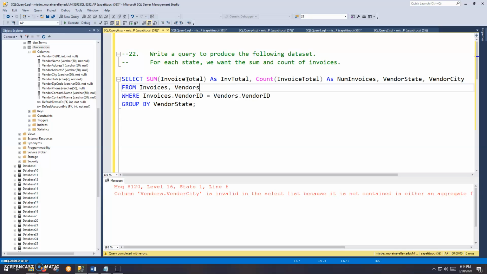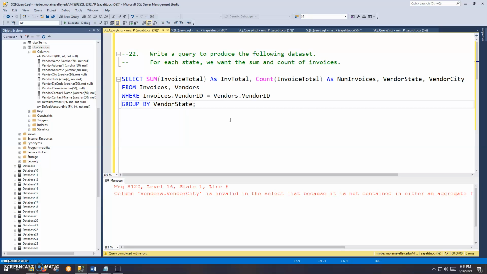They're not going to cause a problem. Aggregate functions are off the hook with regards to this type of issue. Vendor state is also okay because he's in the group by clause. But vendor city, if you have a run-of-the-mill column that's not an aggregate and you're grouping, that run-of-the-mill column in your select clause has got to appear in the group by clause, and that's why vendor city is causing a problem. So we would have to add that.